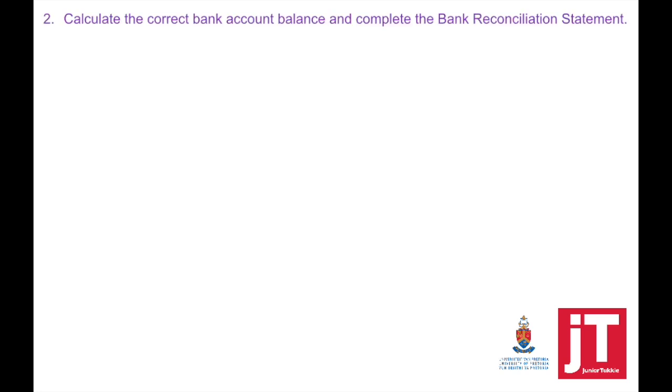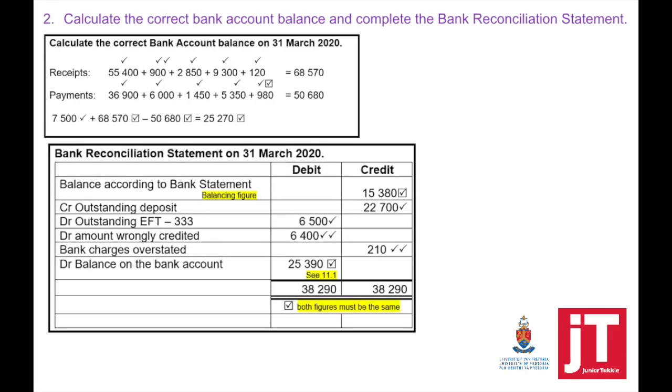Another way of asking is calculate the correct bank account balance and complete the bank reconciliation statement. So in this example, you only calculate the correct bank balance and then do the bank reconciliation statement. Again, if you would like to do a ledger account, that is 100% fine. If they just ask you to do the correct bank account, how you get to the answer is your choice.